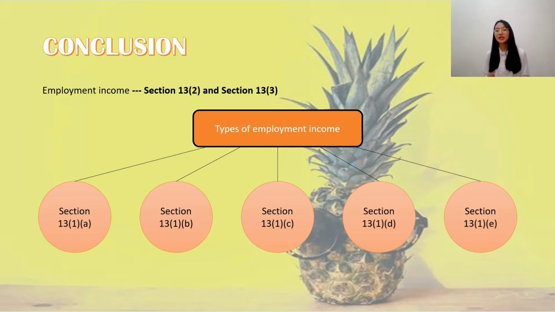Section 31D is the unapproved pension funds made by an employer, while Section 31E is considered as the gross income of an employee in terms of compensation for loss of employment. After computing the employment income from Section 31A to Section 31E, the taxpayer could claim the tax relief to determine his chargeable income. Then, the taxpayer would refer to the tax rate to decide the amount payable and the rebates that the taxpayer is eligible for. So that's all. Thank you.